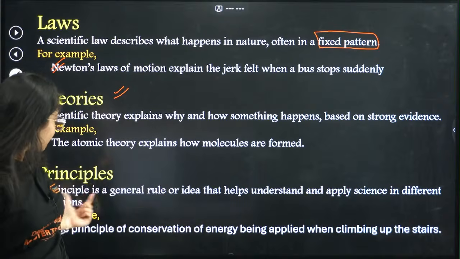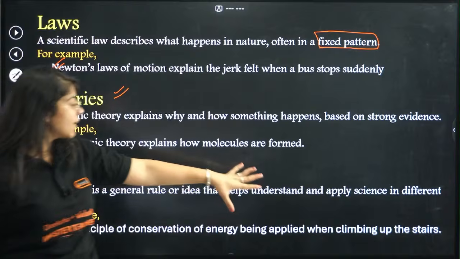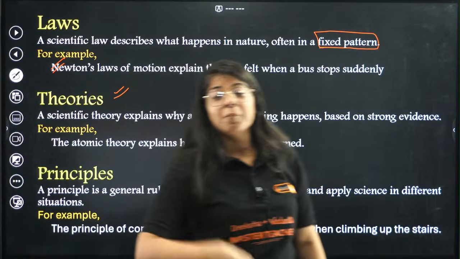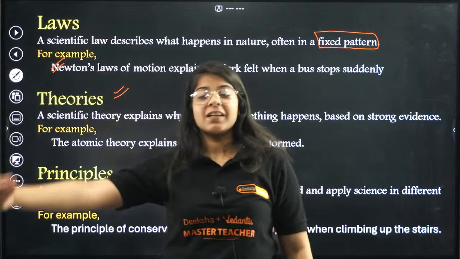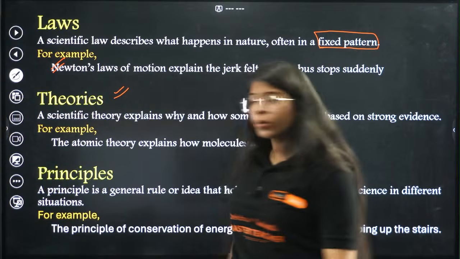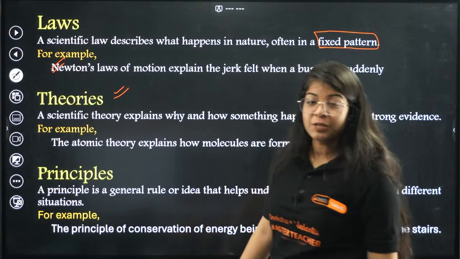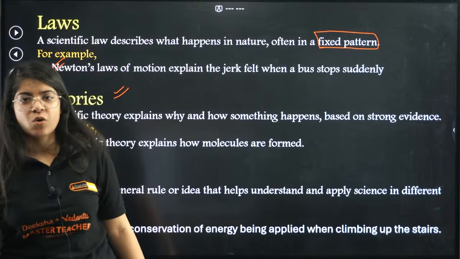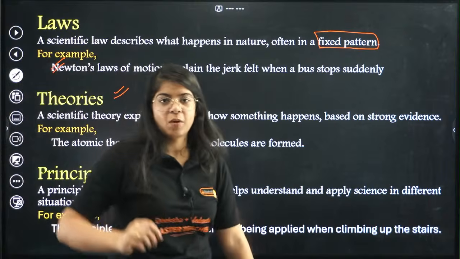So in science also we have some principles. The principle is a general rule or idea that helps understand and apply science. It helps us to apply science in different conditions. Let's understand. Do you know the principle of conservation of energy? It says that energy can neither be created nor be destroyed, but can be converted from one form to another.